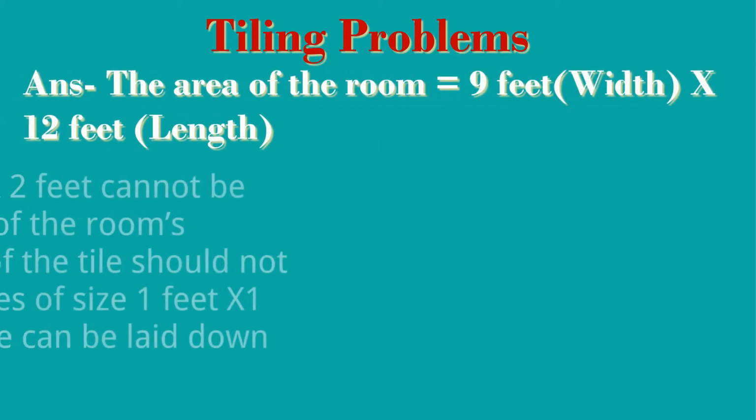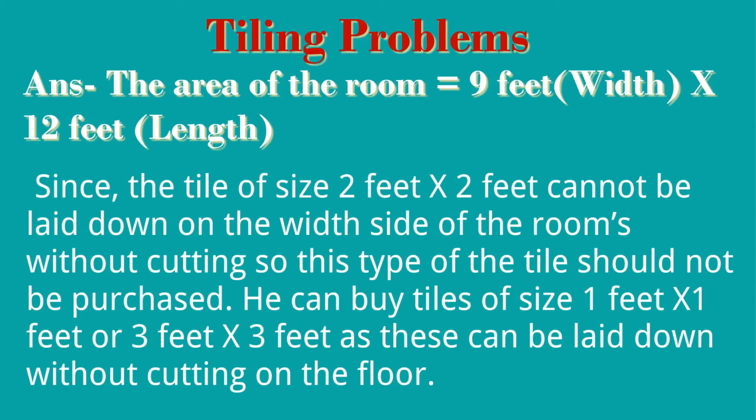The room is 9 feet in width and 12 feet in length. Since the tile of size 2 feet into 2 feet cannot be laid down on the width side of the room without cutting, this type of tile should not be purchased. He can buy tiles of size 1 foot into 1 foot and 3 feet into 3 feet, as these can be laid down without cutting on the floor.